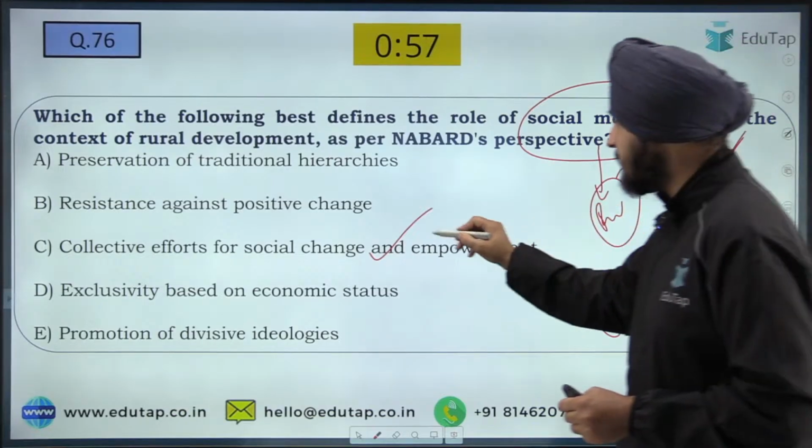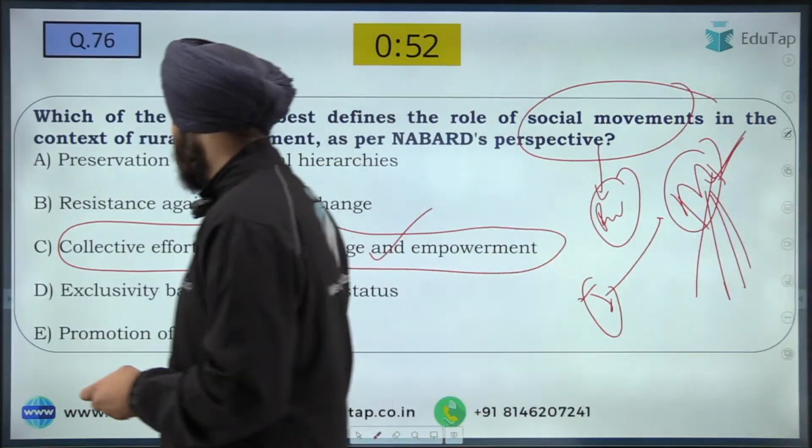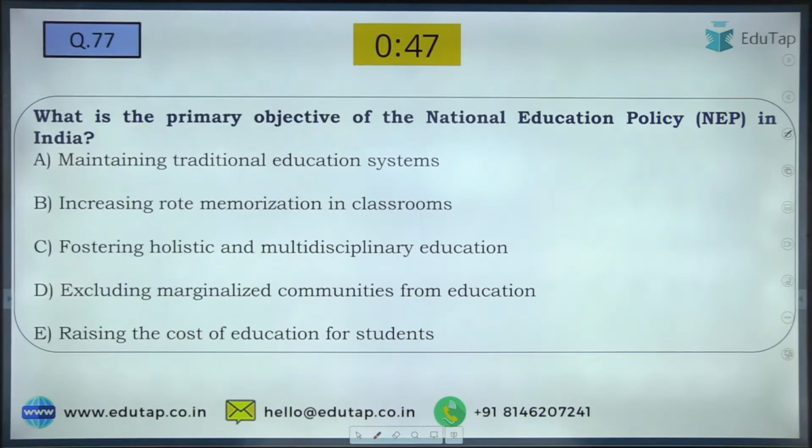So what do we need? We need collective efforts for social change and empowerment. Without that the social movement is not possible as far as the theoretical concept is concerned. Now the question number 77. What is the primary objective of the national education policy?